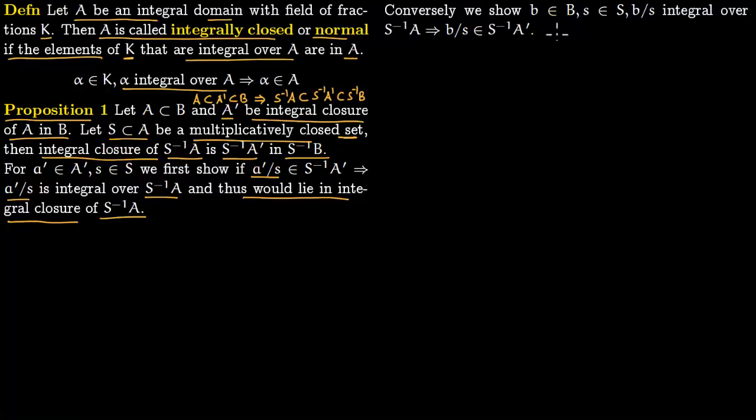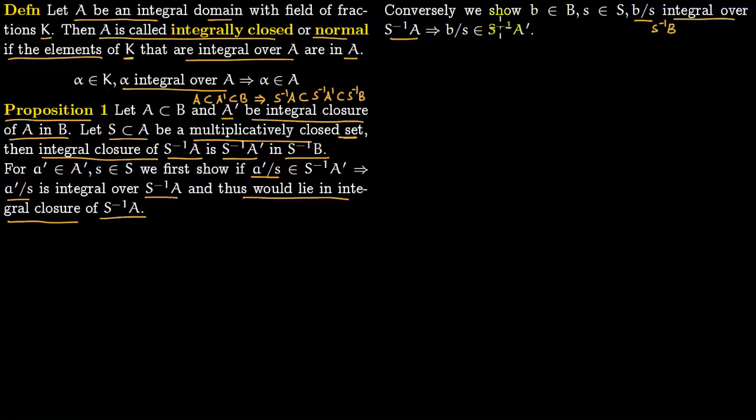In the opposite direction, we will show that you pick up a fraction b by s in this S inverse of B, and so obviously the numerator lies in B and the denominator lies in the multiplicatively closed set S. So you have a fraction, and if this fraction is integral over S inverse of A, then it automatically lies in S inverse of A prime.